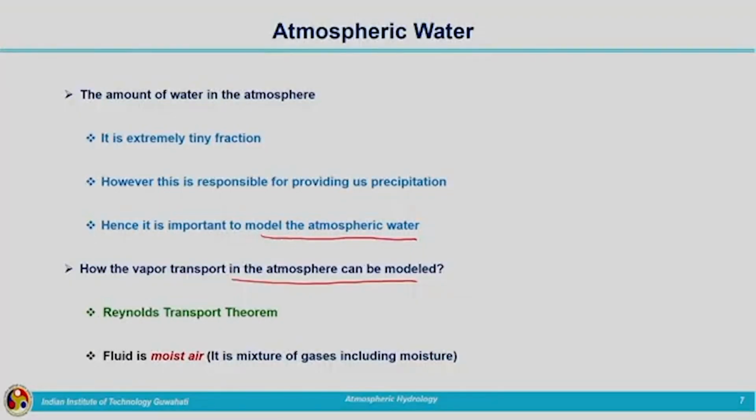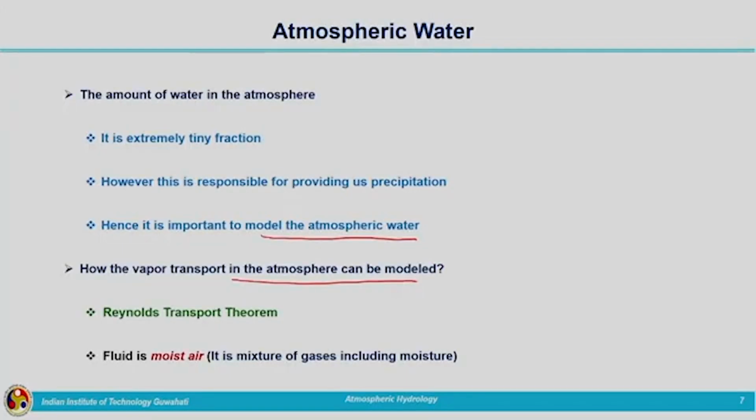So, Reynolds transport theorem will be utilized here also for developing the equations related to water vapor movement. Here what is the fluid which we are considering? It is the moist air. In the atmosphere we have seen water is present in the form of liquid, vapor, that is liquid droplets are present, vapor, and also small in the form of ice also it is present, but mainly it is in the form of water vapor.